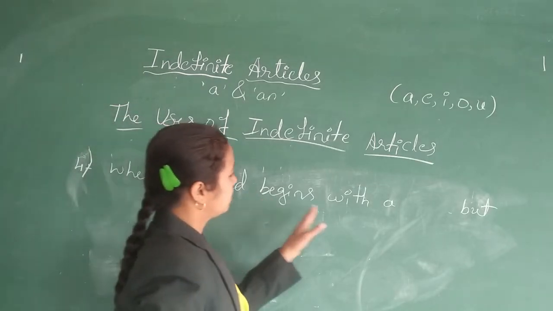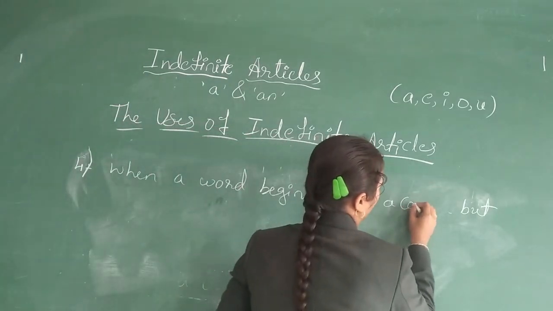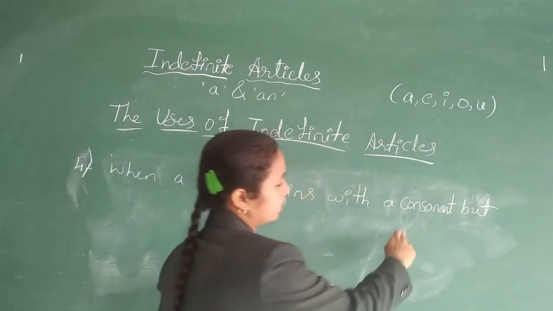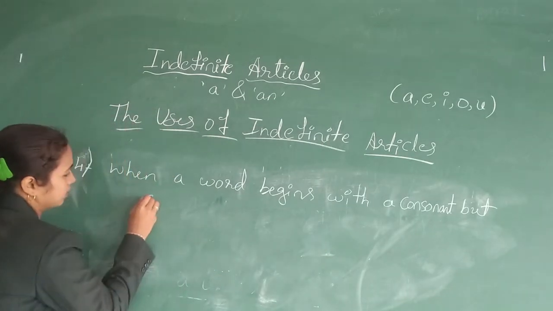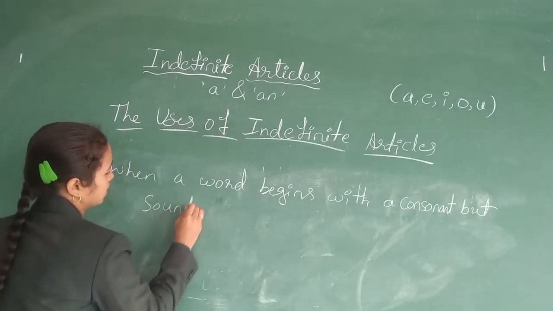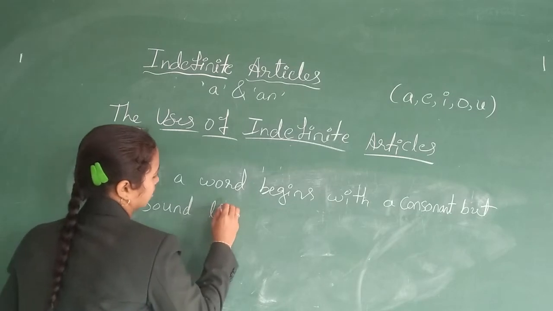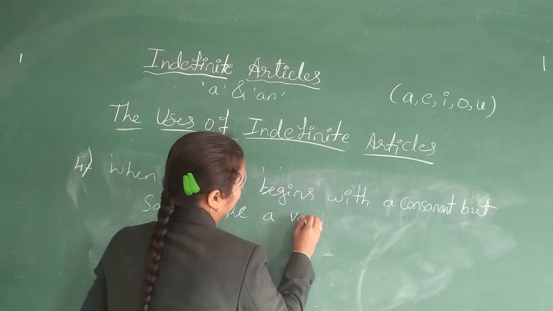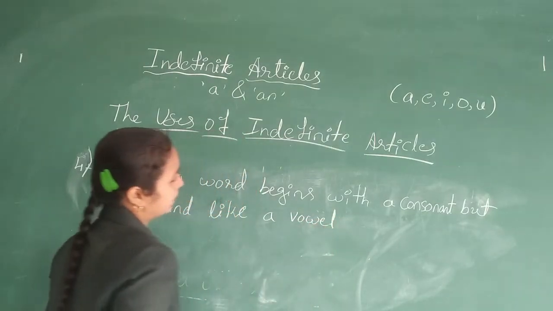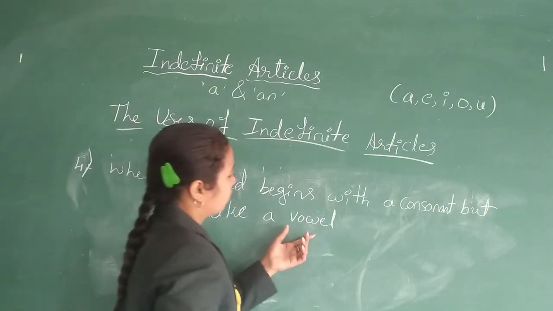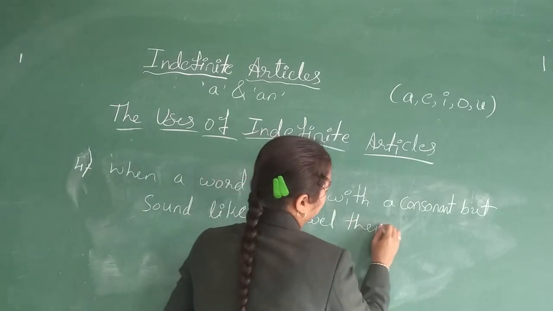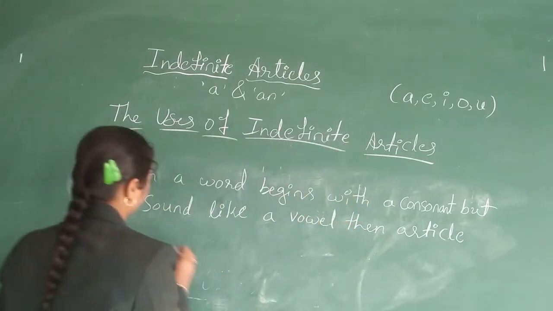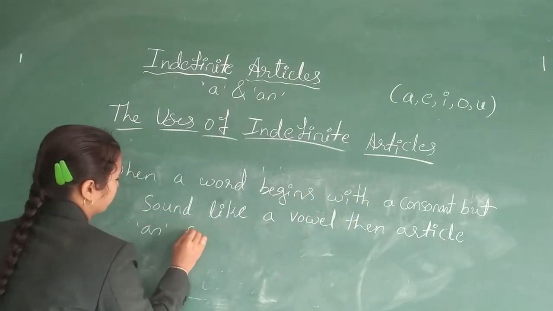When a word begins with a consonant but sounds like a vowel, then article an should be used.